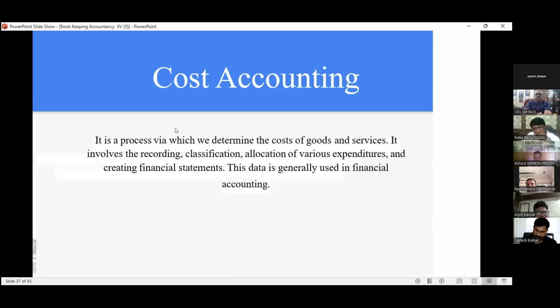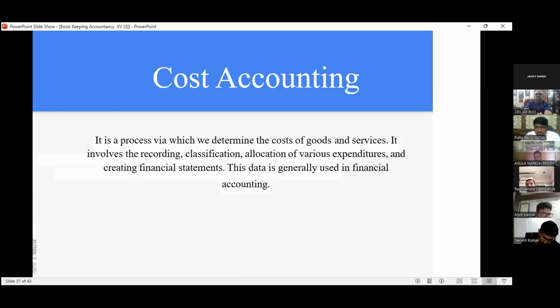Then we come to the cost accounting part. It is a process by which we determine the cost of goods and services. It involves the recording, classification, and allocation of various expenditures, and creating the financial statements also. This data is generally used in financial accounting.